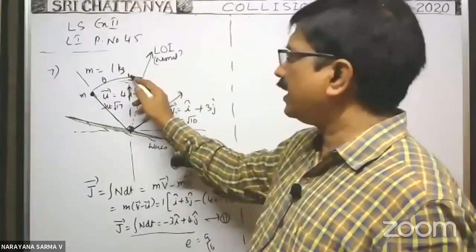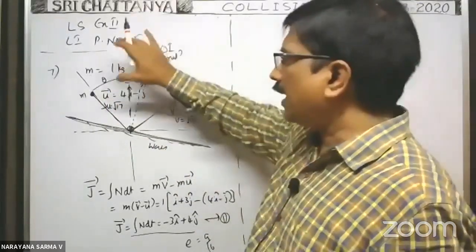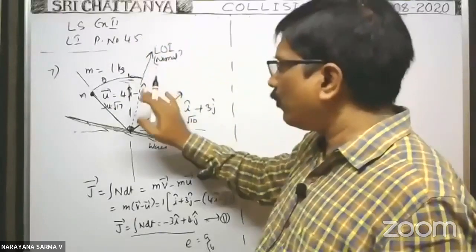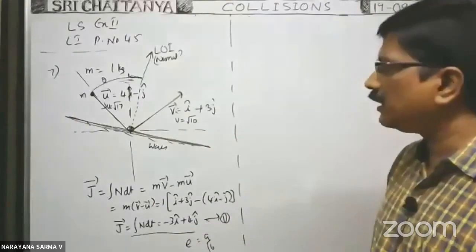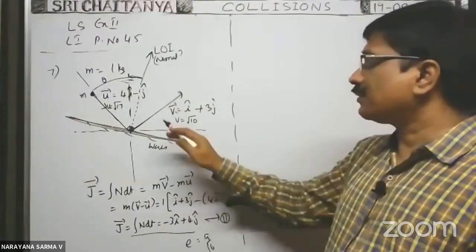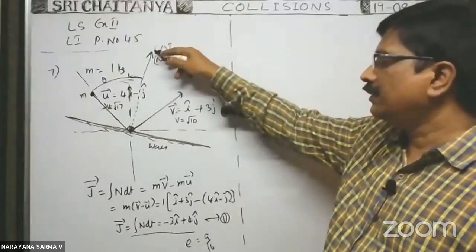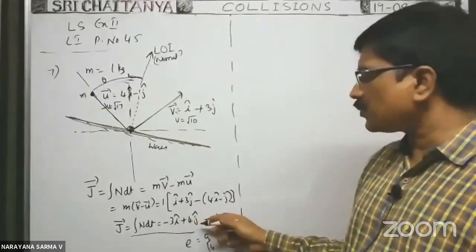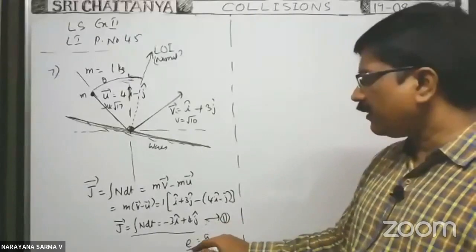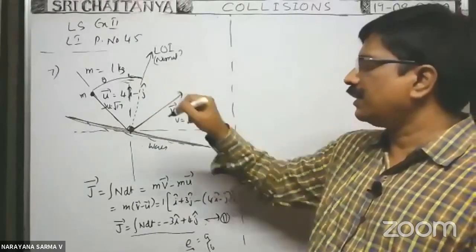Then what about this angle? If you know this value, then the velocity component along line of impact before collision we know, and after collision we can find. Then we can calculate the change in momentum along line of impact in terms of coefficient of restitution e. You make it equal to -3i cap plus 4j cap, then you will get the e value. But how can we find this e? That is important here.